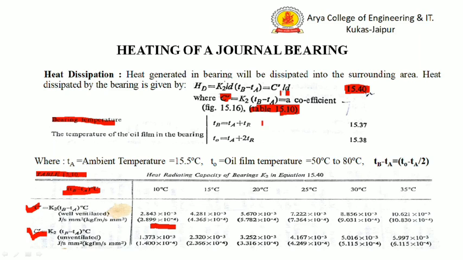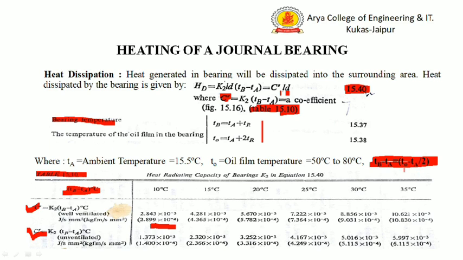So, from these two equations, we can calculate the TB minus TA. TB minus TA from this equation is equal to TR, and TR from this equation is equal to (TO minus TA) divided by 2. So we get that TB minus TA is equal to (TO minus TA) divided by 2.